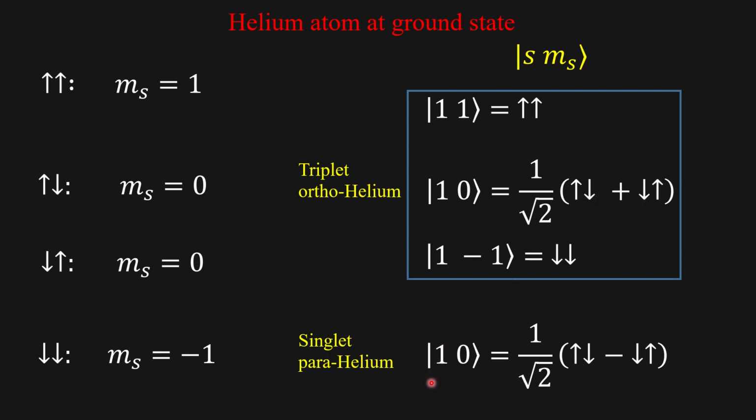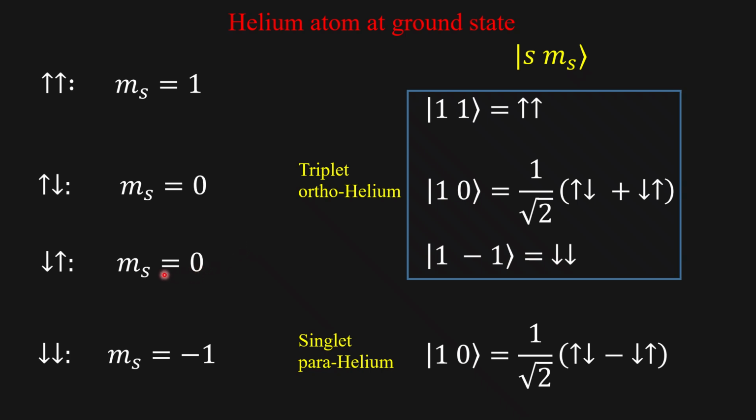There is another case, where the spin wave function is antisymmetric. Then you will get a minus, because there are two zeros. Here also it is 1, 0. It is plus up, minus up, 0. Here also 0. So it indicates that it is antisymmetric. So this singlet state is called para-helium, and this triplet state is called ortho-helium.